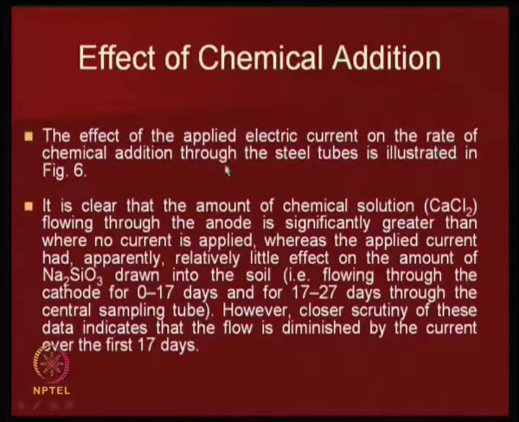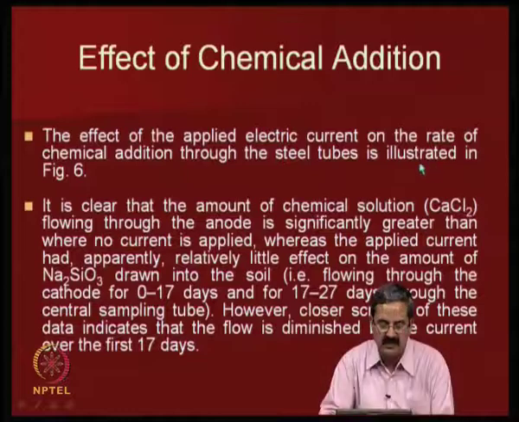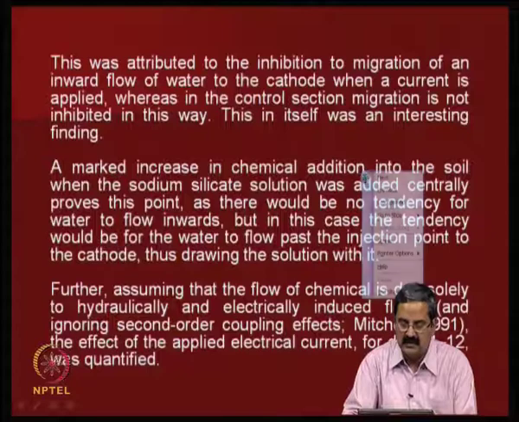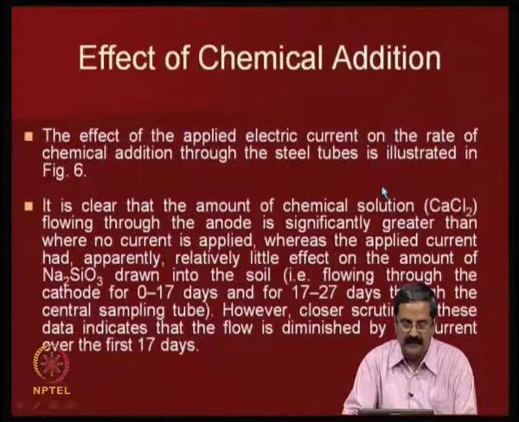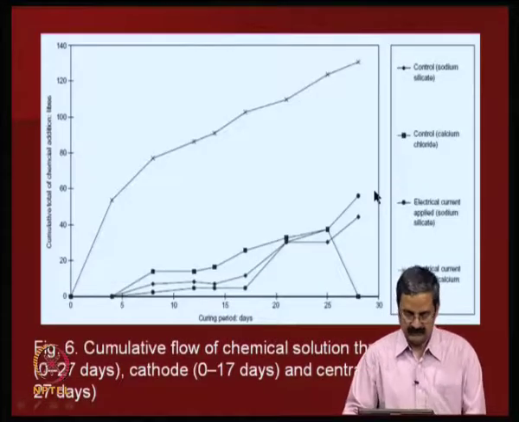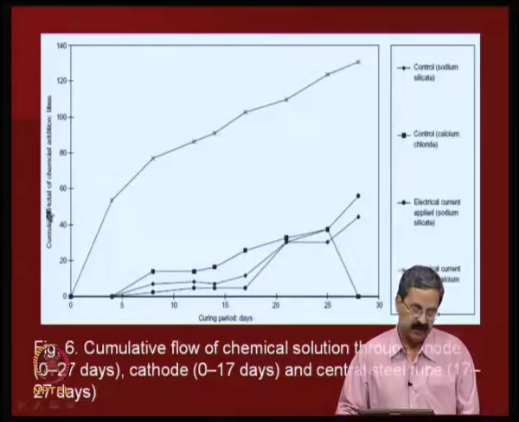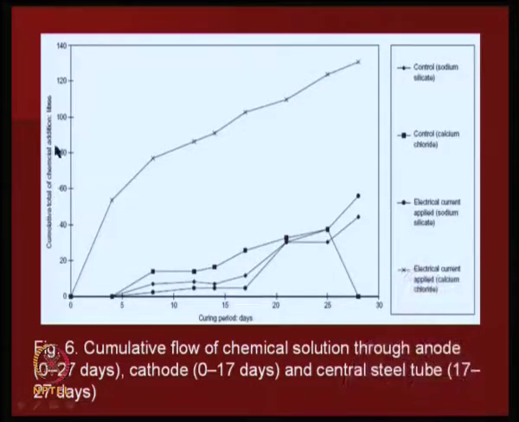The effect of applied electrical current on the rate of chemical addition through the steel tubes is in the figure. Figure 6. This is the cumulative total of the chemical addition in liters.